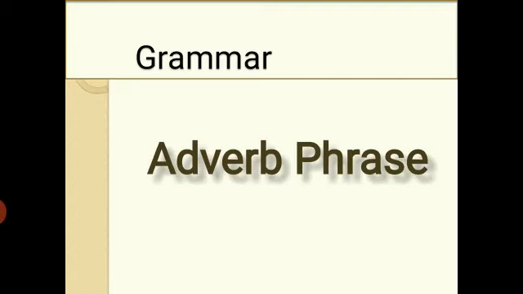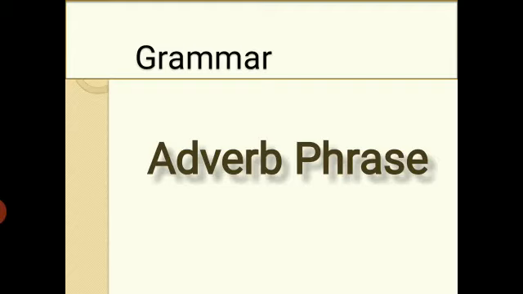So our today's topic is adverb phrase. So let's revise what is a phrase. A phrase is a group of words that does make some sense but does not give a complete sense. It is a part of a sentence but it is not a sentence. Why can we not call it a sentence? Because a sentence contains a subject and predicate.